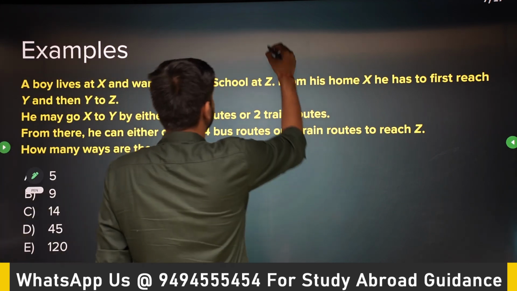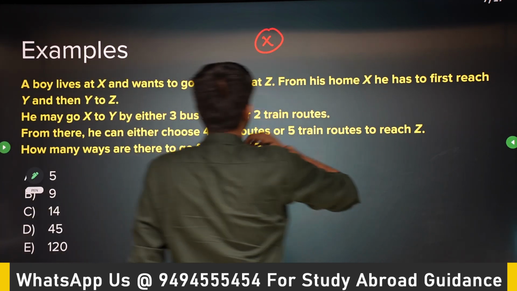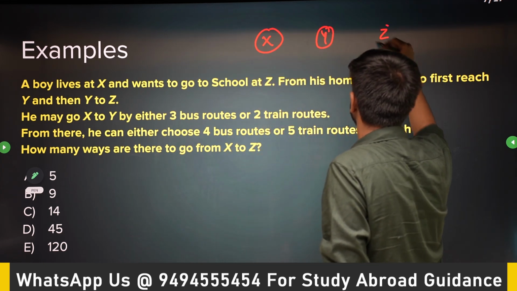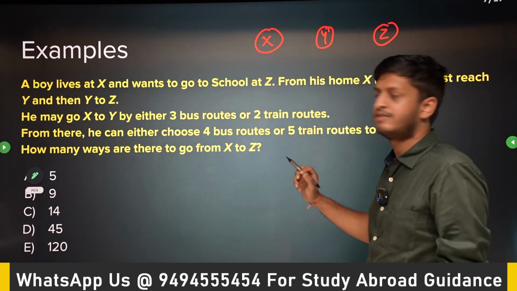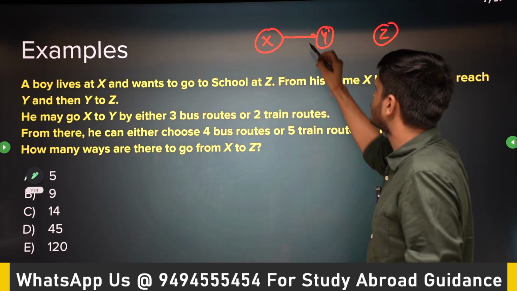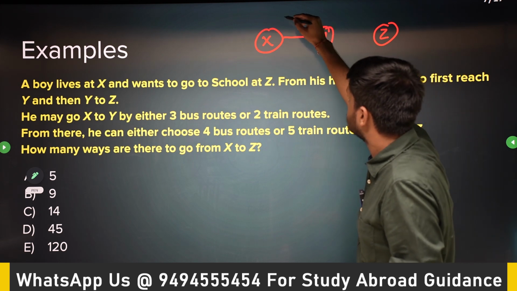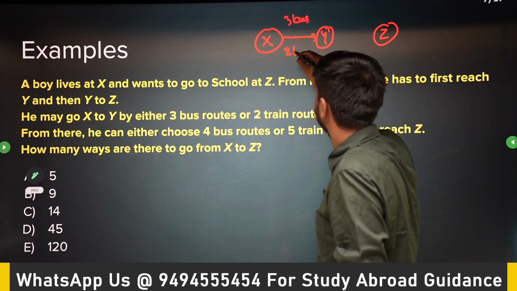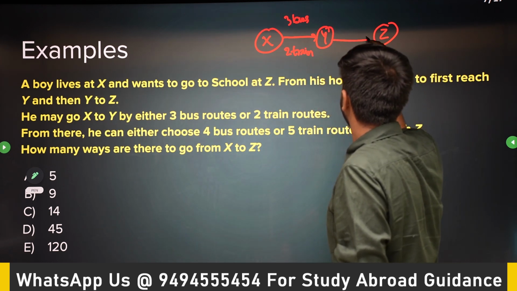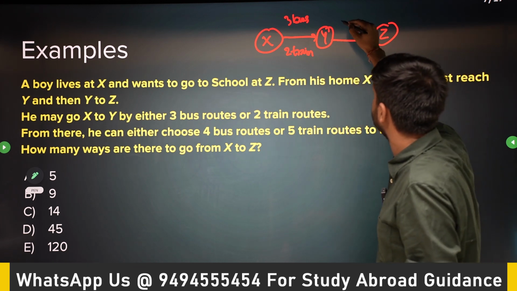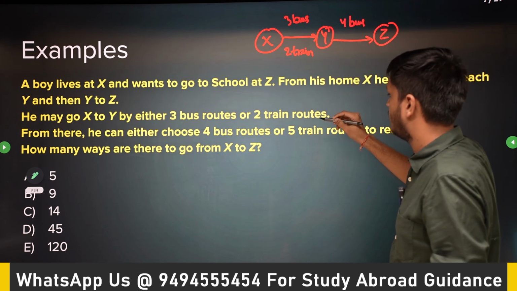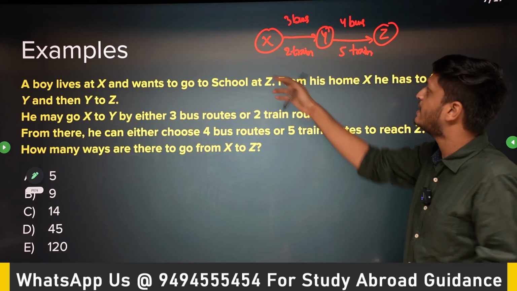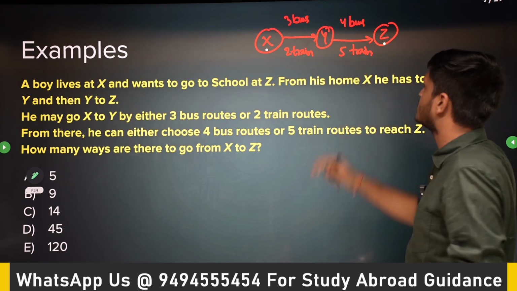So what we want to do here, we have a boy at X and there is a station Y and there is a station Z. We want to go from X to Z. From X to Y there are 3 bus routes and 2 train routes. From Y to Z there are 4 bus routes and there are 5 train routes. So in how many ways can I reach from X to Z? That's what the question is.